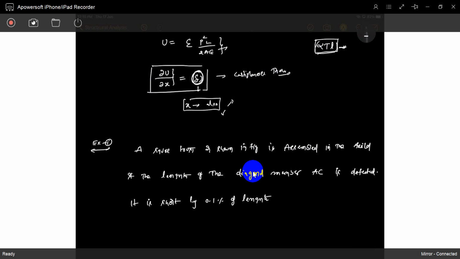Short, okay, understood? AE, the axial rigidity, is constant for all members.